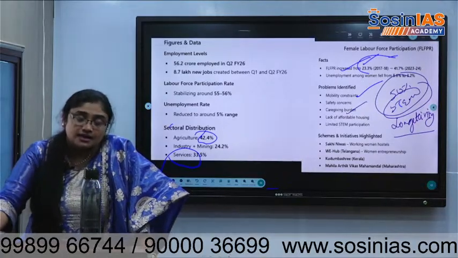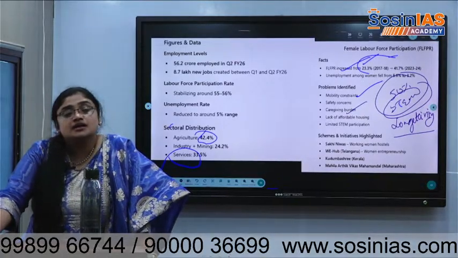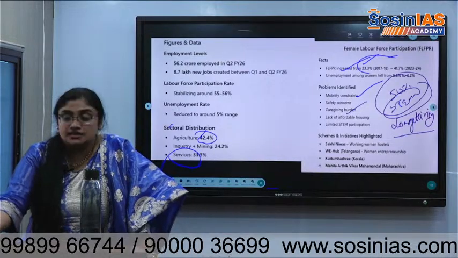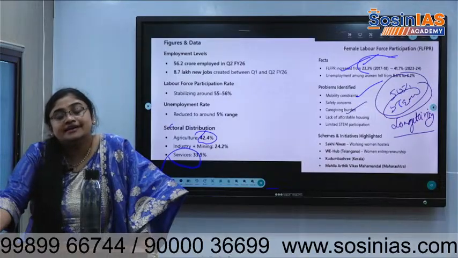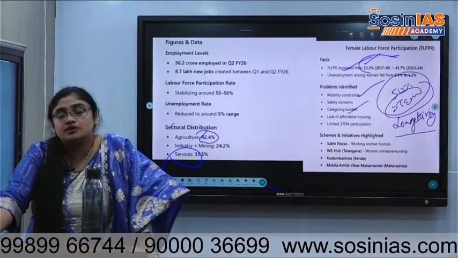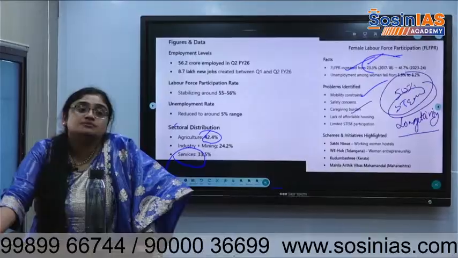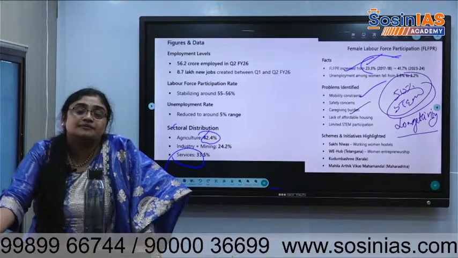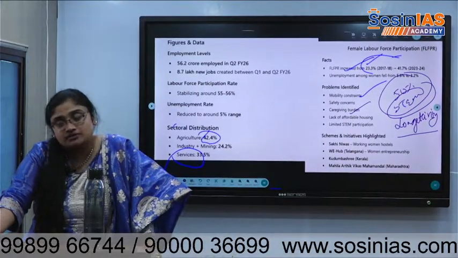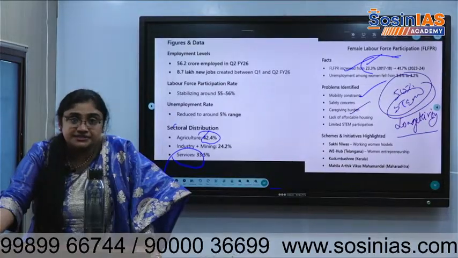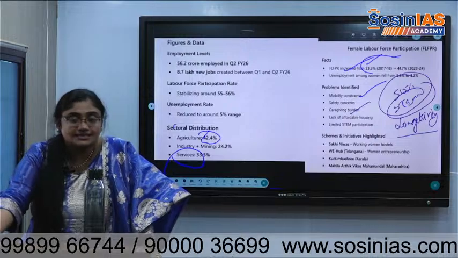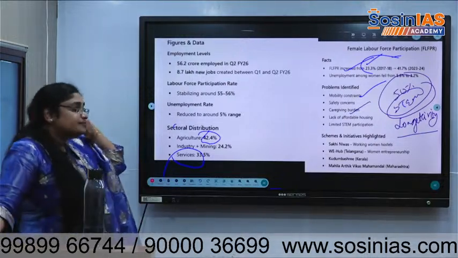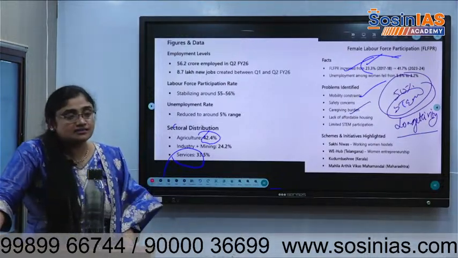There are days where the employer needs to give a free salary for her, and that is one of the discouraging factors. What the Economic Survey keeps telling over the years is to introduce a model where the contribution will not be only from the employer, but from the government also. But government is not doing that. Though government does it, people don't want to follow it, and these are some of the reasons. So pretty much social factors are the reason.